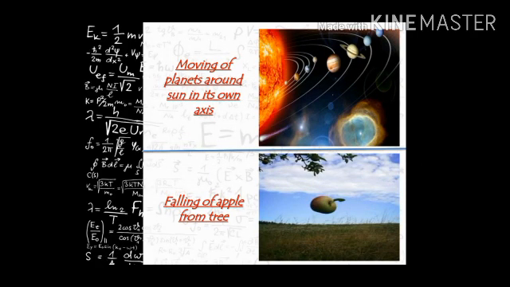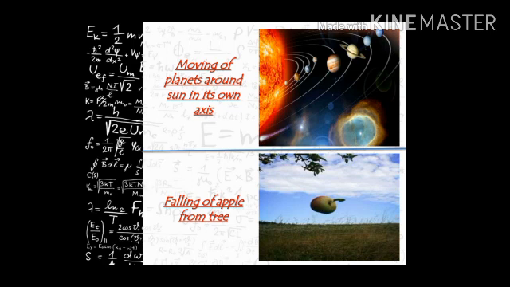Now, the moving of planets. You see in the picture, planets are moving around the sun, and these planets are moving in a regular path. They don't change their path. Why don't they change their path? Have you ever thought about that? Who is guiding them? Is there any remote control to guide the planets to move in a particular path? No, nothing is there. That is the gravitational force. That force allows all the planets to move in a particular path. That force always tells the planets to move in that particular path.